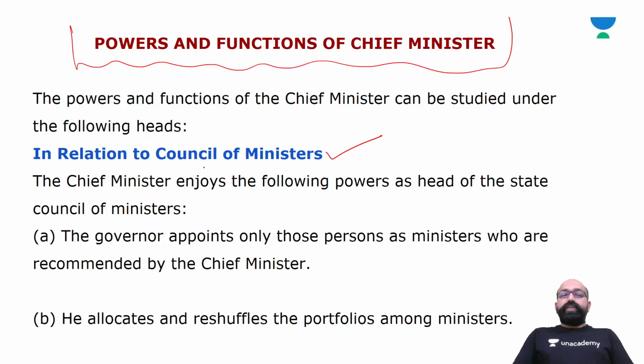The chief minister enjoys the following powers as head of the State Council of Ministers. The governor appoints only those persons as ministers who are recommended by the chief minister. He allocates and reshuffles the portfolios among ministers.